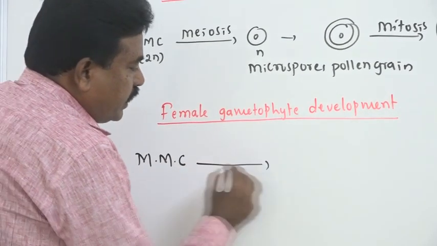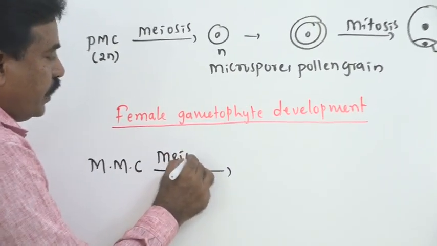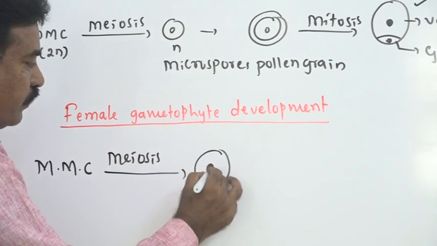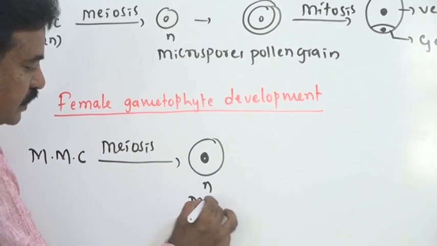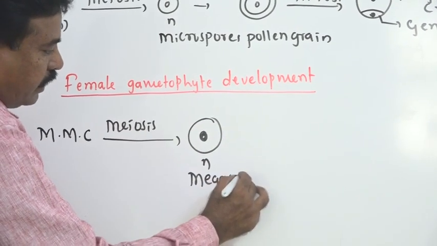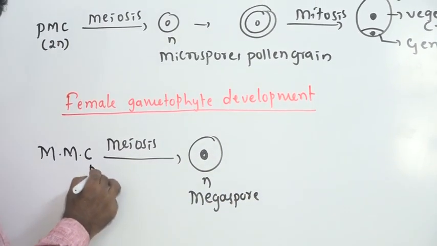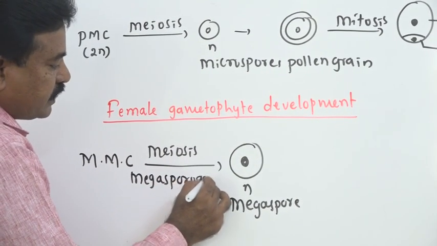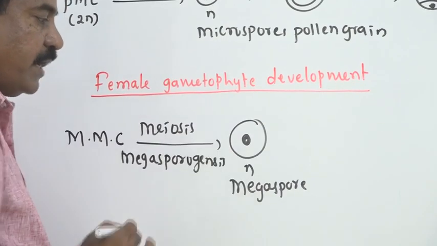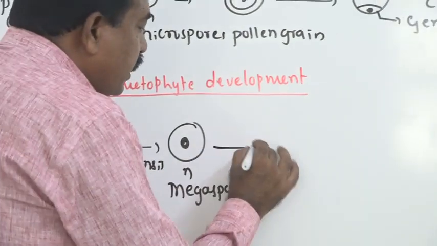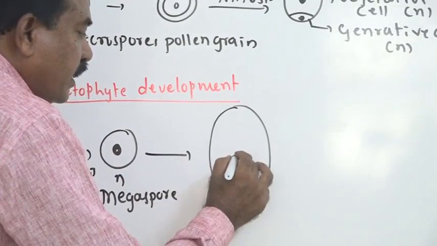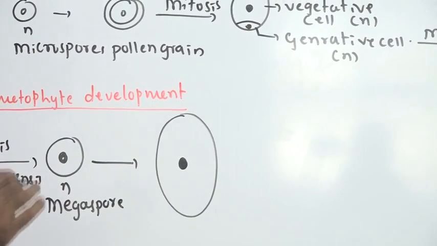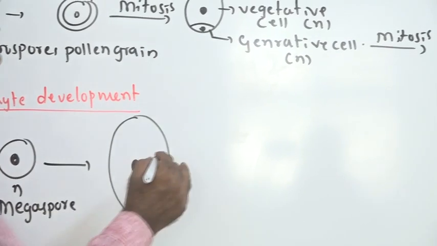That megaspore mother cell undergoes meiosis. As a result, haploid megaspores are formed, and this process we call megasporogenesis. After megasporogenesis, a single megaspore out of four enlarges and forms the embryo sac. That embryo sac itself is popularly known as the female gametophyte.